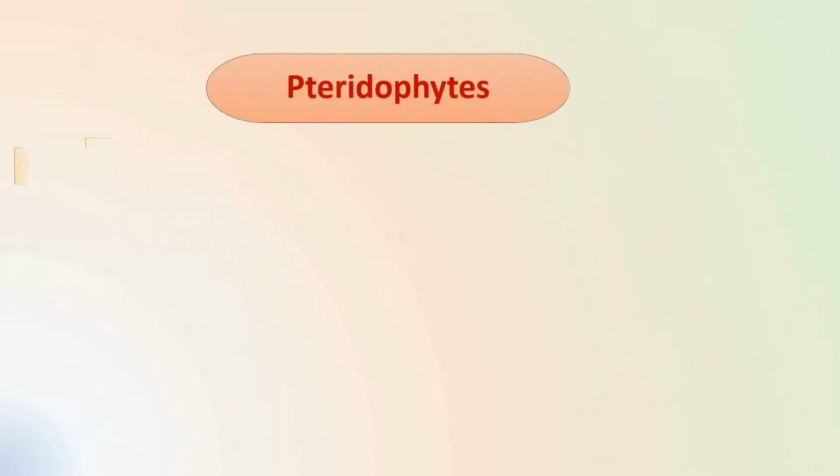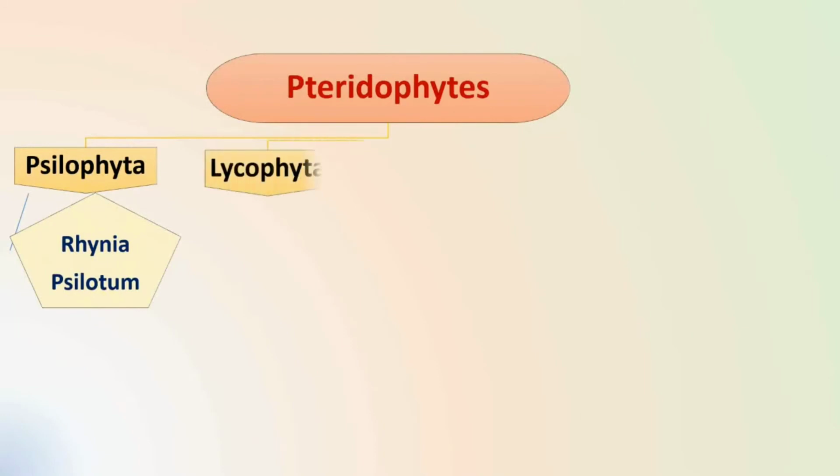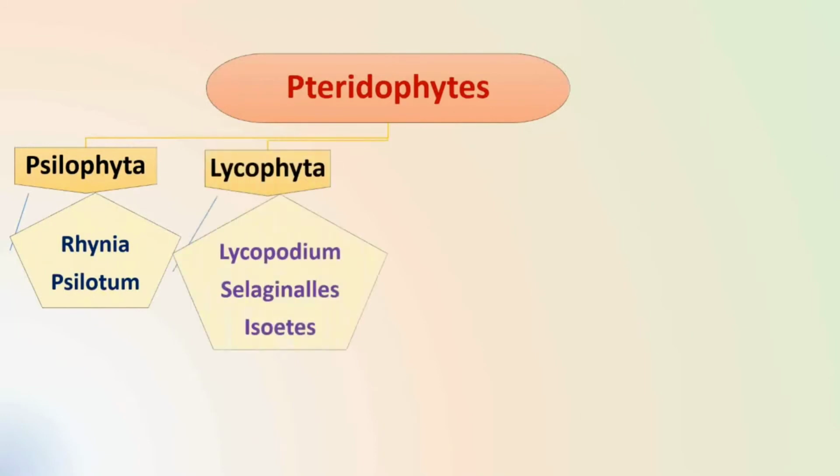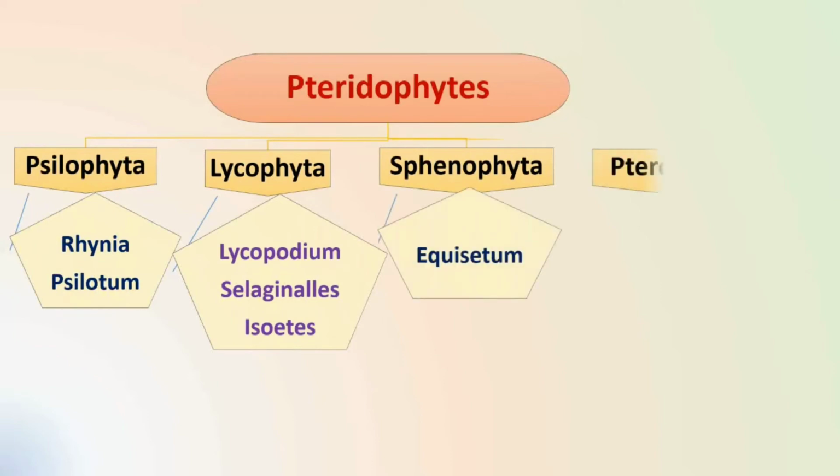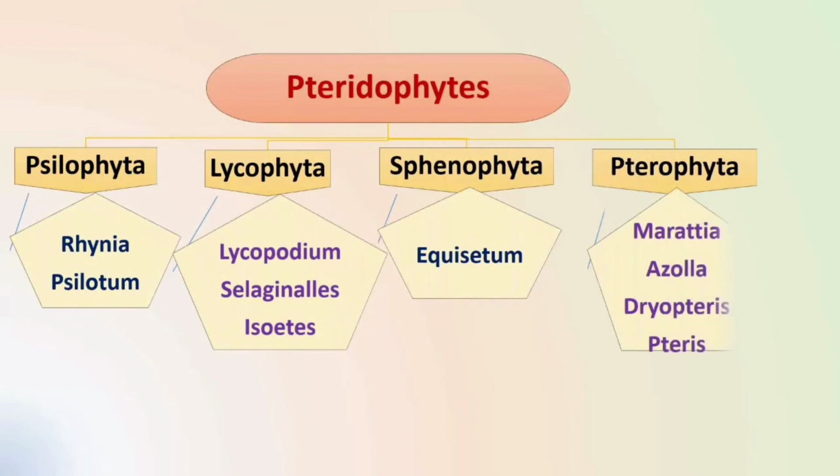Pteridophytes can be classified into four classes, namely Psilophyta, Lycophyta, Sphenophyta, and Pterophyta. Psilophyta includes species like Rhynia and Psilotum. Lycophyta includes species like Lycopodium, Selaginella, and Isoetes. Sphenophyta includes species like Equisetum. And Pterophyta includes species like Marsilea, Azolla, Dryopteris, and Pteris.